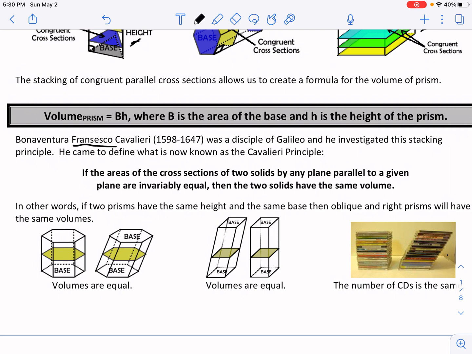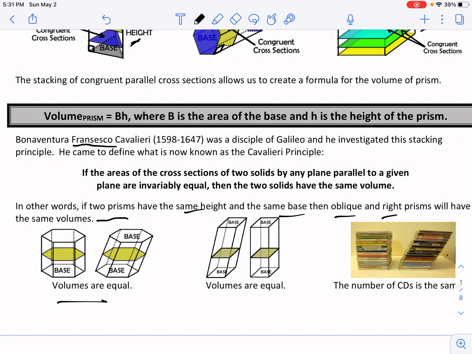He said, if the areas of the cross sections of two solids by any plane parallel to a given plane are invariably equal, they're congruent, then the two solids have the same volume. All he's talking about here, which I'll go back and read up there above, is that if we have a right prism or an oblique prism, as long as they have the same base and same height, then they have equal volumes, okay? So it says if we have two prisms that have the same height and the same base, irregardless of whether it's oblique or right, then we have the same volumes, okay?